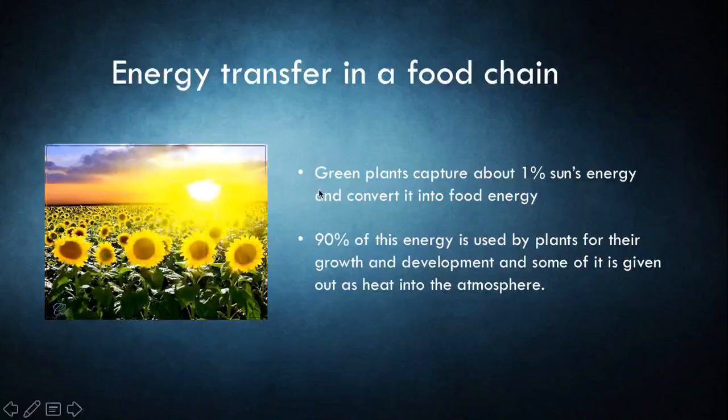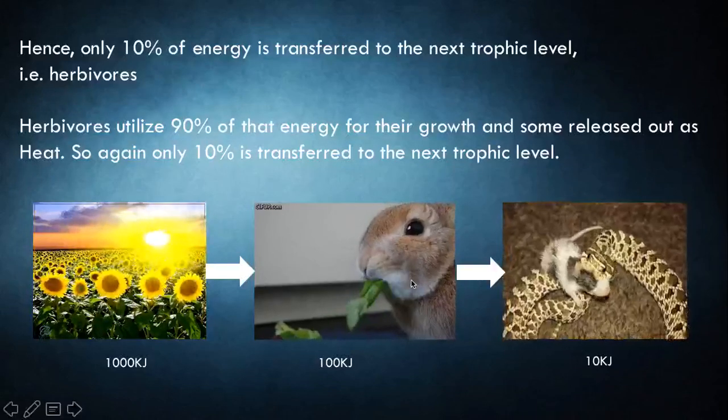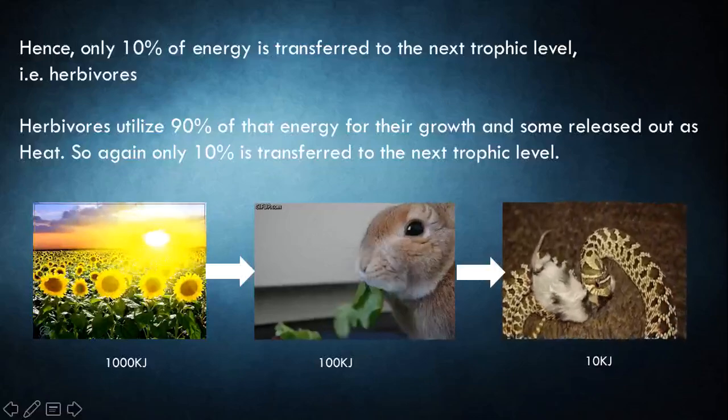Here, green plants capture about 1% of the sun's energy and convert it into food energy. Here, you can see the green plants, and they take 1% of the sun's energy to prepare their food. Now, 90% of this energy is utilized by the plants and also lost into the atmosphere in the form of heat, and only 10% of it is transferred to the next trophic level. To understand it in detail, let us see.